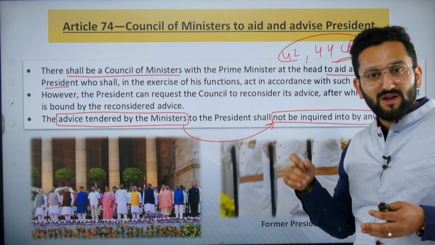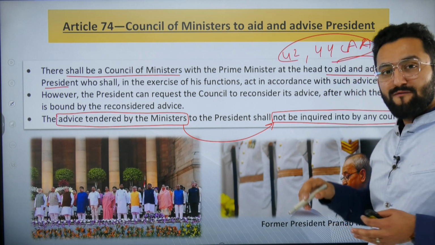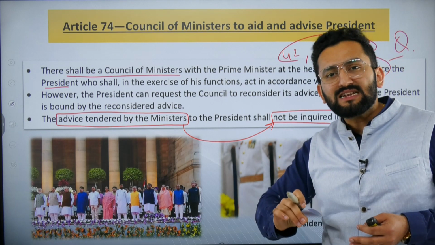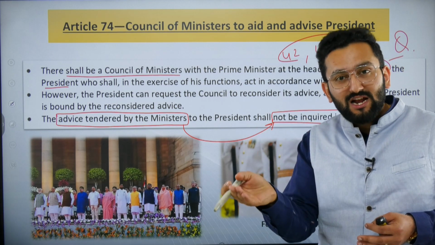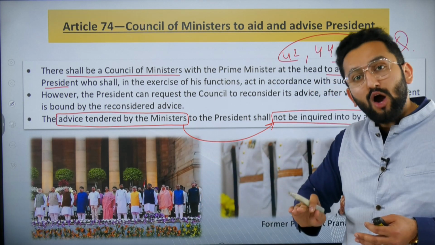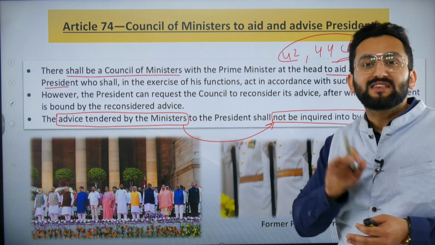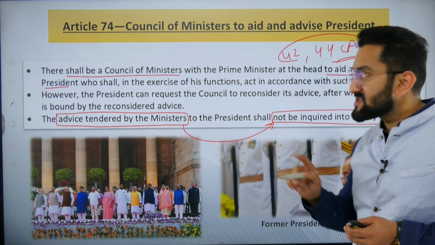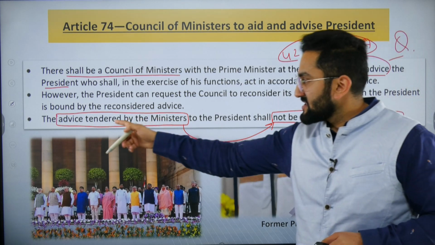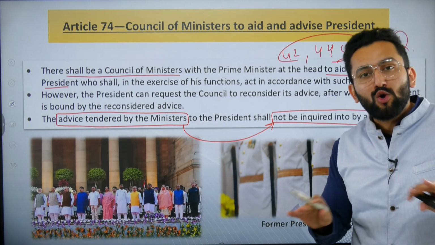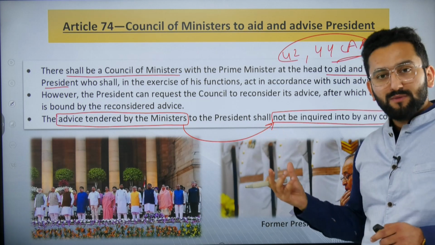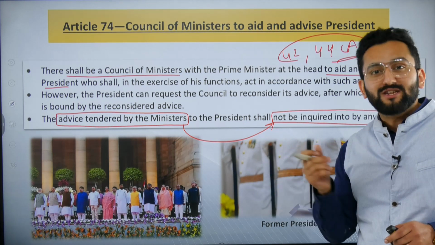Later, when Morarji Desai formed the government, he amended it by the 44th Constitutional Amendment Act, and said that at least once, the President can send back this advice for reconsideration. But when it is given to the President again, the President is bound to accept this advice. So one chance was given by the 44th Constitutional Amendment Act. Clear? The advice tendered by ministers cannot be inquired into in any court. Please remember it, to give them an immunity.